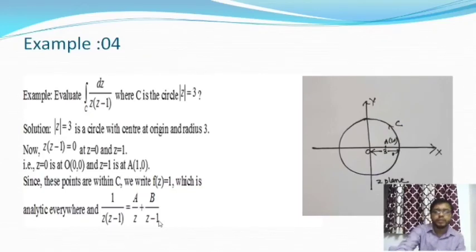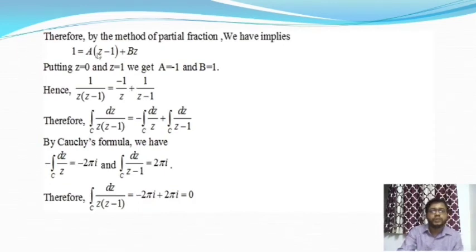From this we will get the values of a and b. If we put z = 0 we get the value of a, and when we put z = 1 in this equation we get the value of b. So a is equal to −1 and b is equal to +1. Therefore 1 by z(z − 1) can be expressed as −1 by z plus 1 by (z − 1).